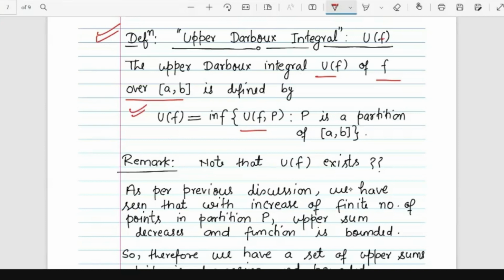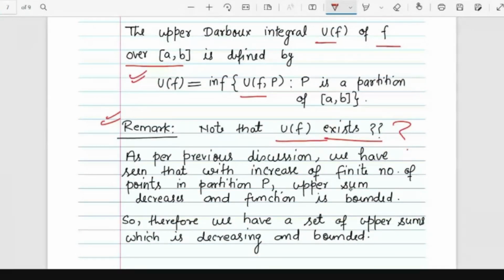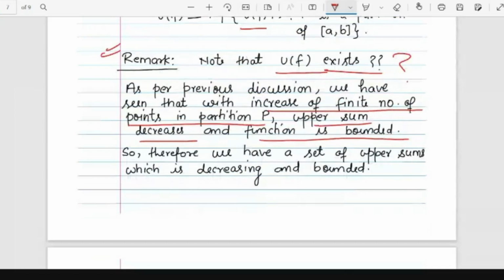So the natural question is how can we define this upper Darboux integral? Note that this U(f) exists. How does it exist? As per the previous discussion, we have seen that with the increase of a finite number of points in the partition P, the upper sum decreases, and we know that the function is bounded because the assumption was that the function is already bounded. Because the partition is arbitrary, there are so many partitions.